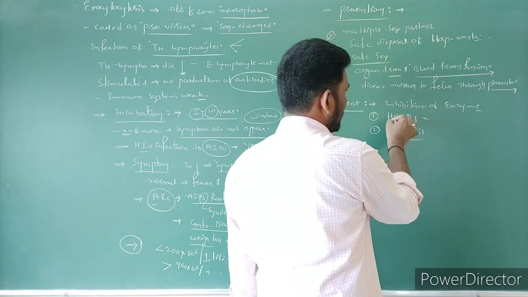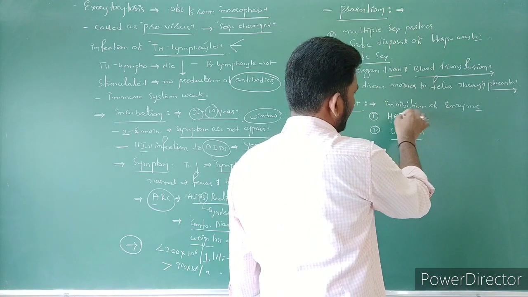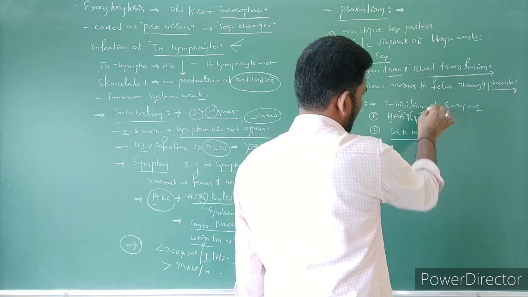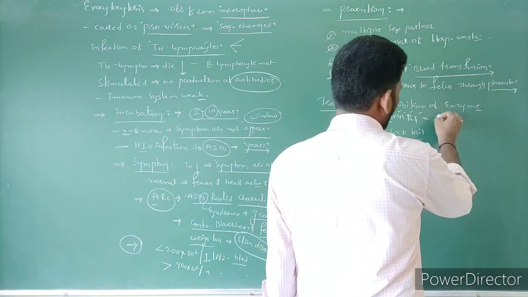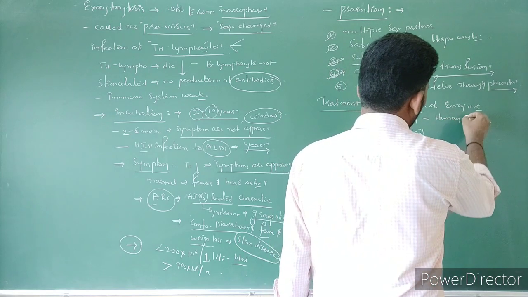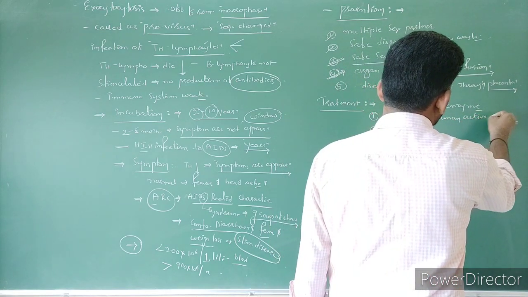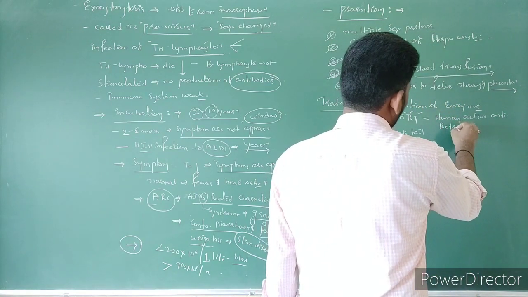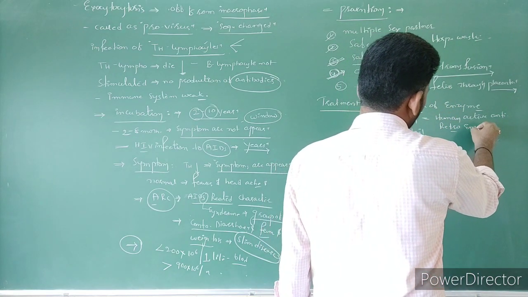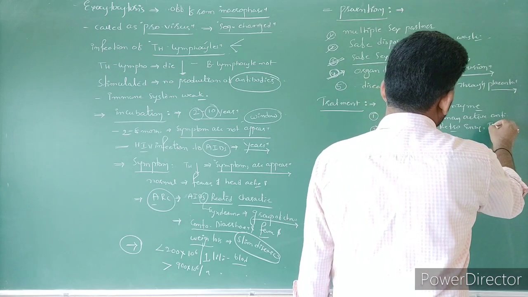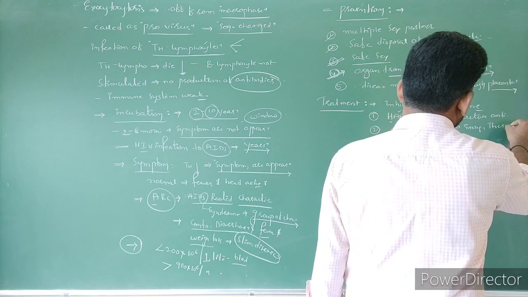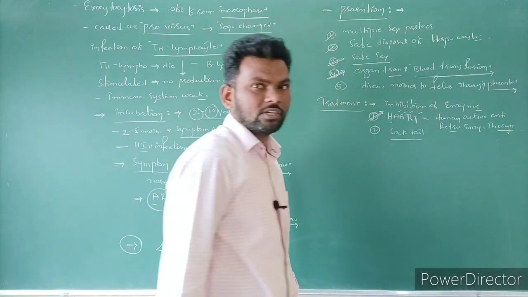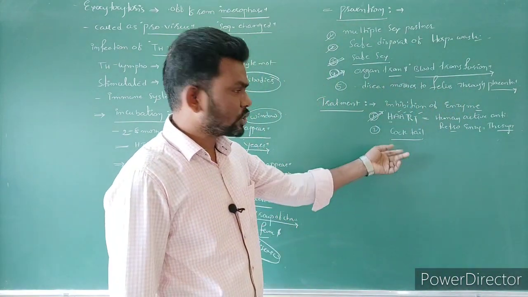In the first case, HAART, highly active antiretroviral therapy, which gives a good result. And the second one is cocktail treatment.